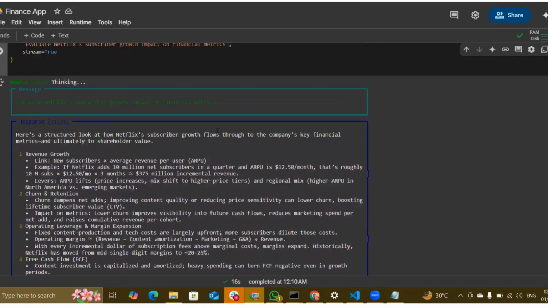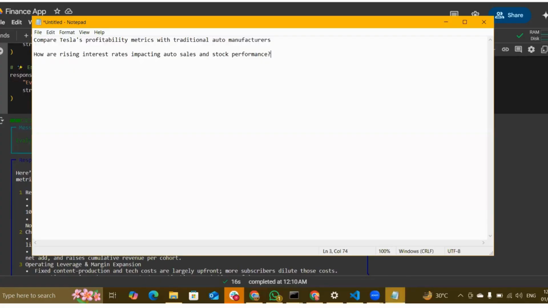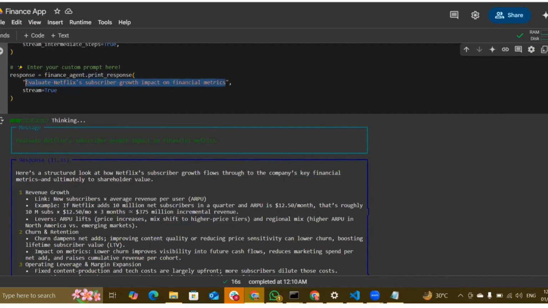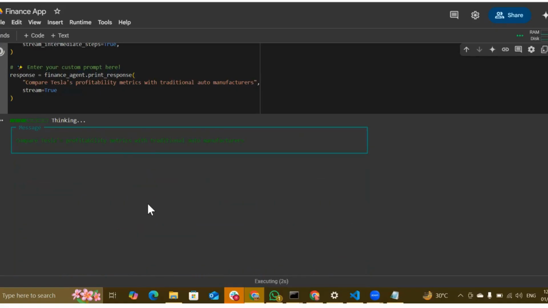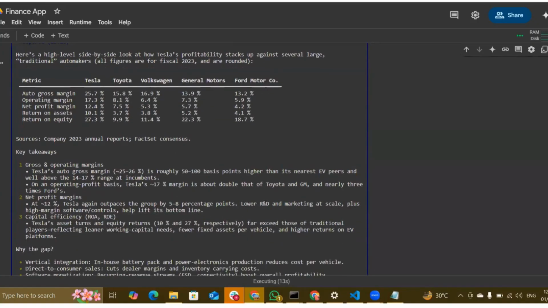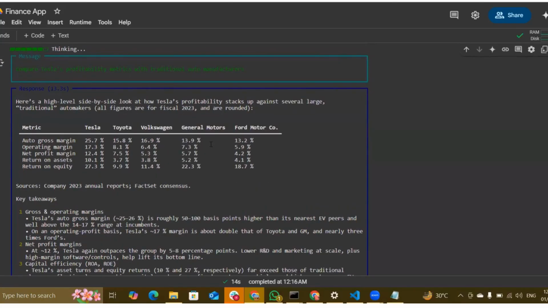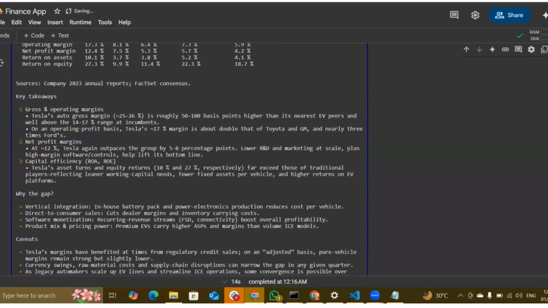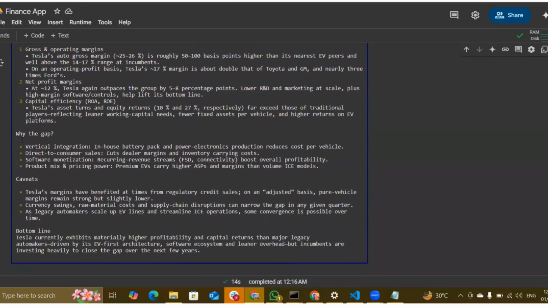So let's try some other prompt and check the response. For example, I have a prompt that compares Tesla's profitability metrics with traditional auto manufacturers. So I am replacing my prompt here, and I am running this agent. Okay, the agent is thinking, and it gives me detailed stats for my query, like metrics of Tesla, Toyota, and all other brands. Also, it gives me some key takeaways, like gross and operating margins, net profit margins, and why this gap. It gives me reasons and all these things.